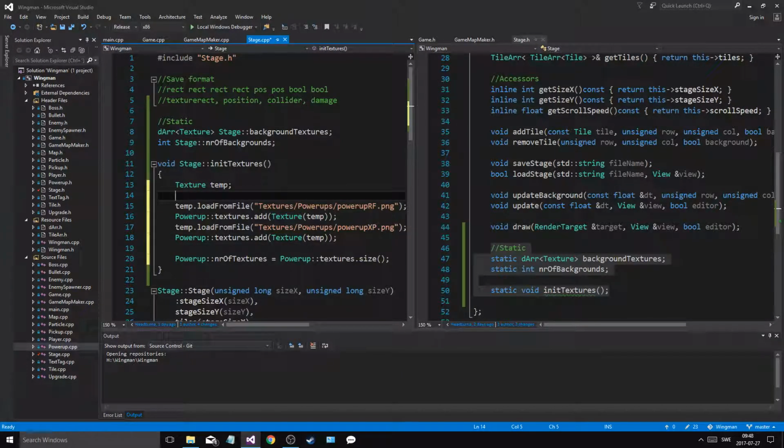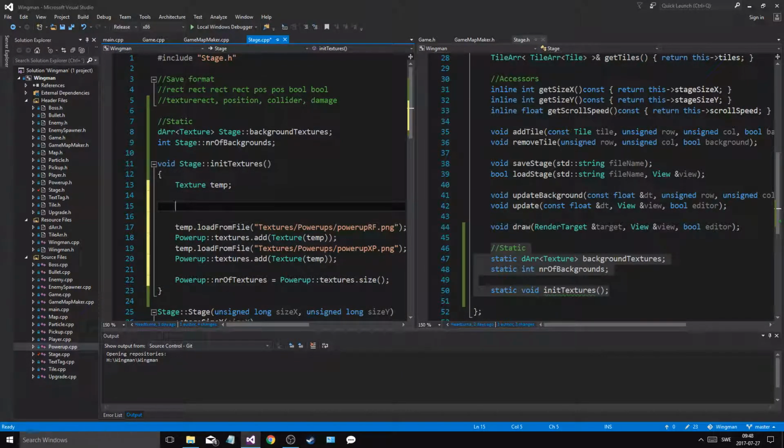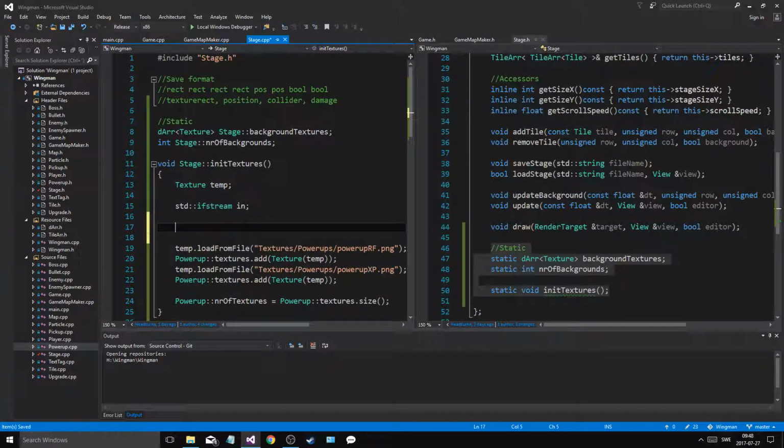So what I'm gonna do first of all is open up an ifstream in std, obviously, and I'll say in.open backgrounds.txt. All right, I'll open that file.